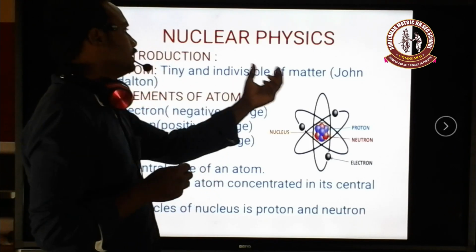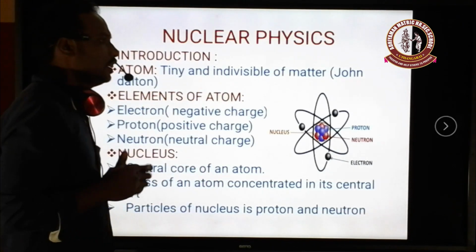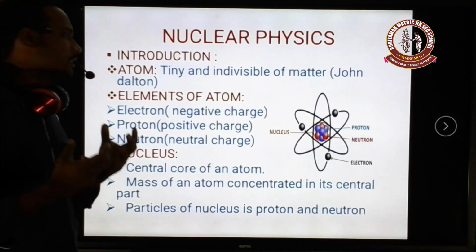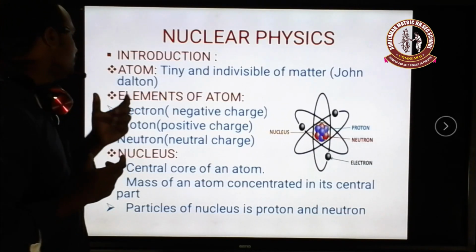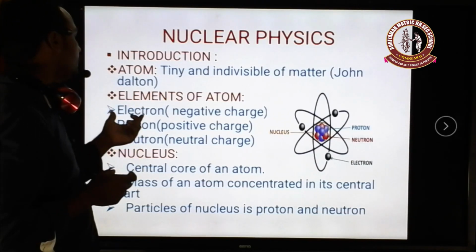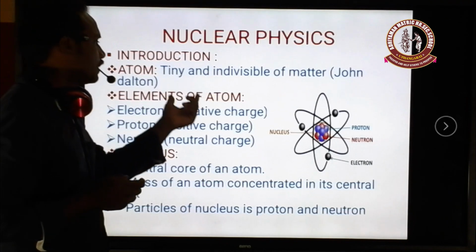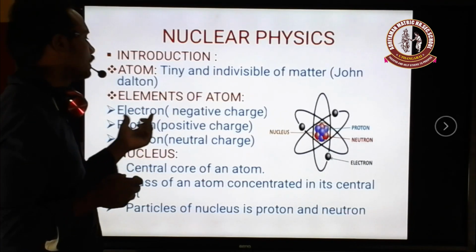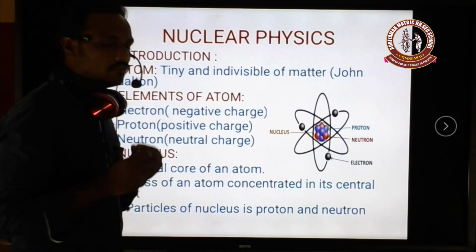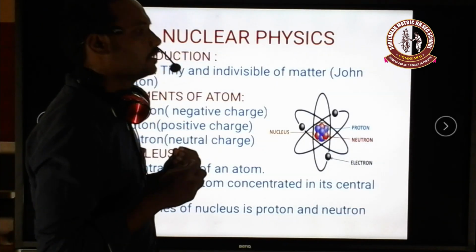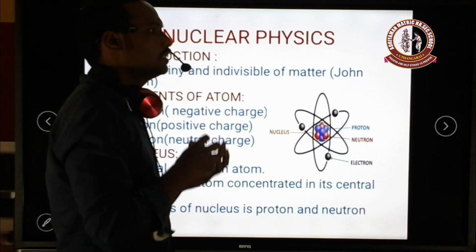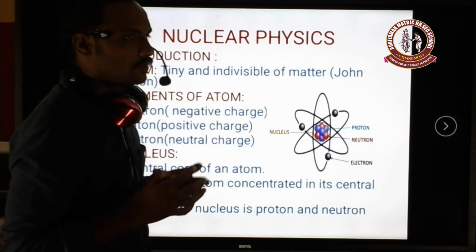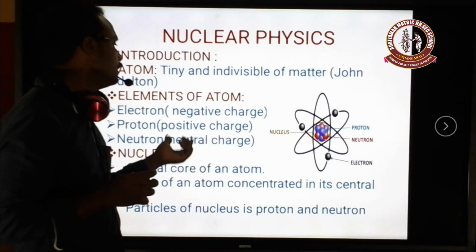This was said by the scientist John Dalton. Then what are the particles present inside the atom? Everyone knows there are three major particles present in atoms. They are the electron, which carries a negative charge, the proton, which carries a positive charge, and the neutron, which carries a neutral charge. What does neutral mean? Neutral means there is an equal amount of positive charge and an equal amount of negative charge. Both are equal, so we can say it is neutral.